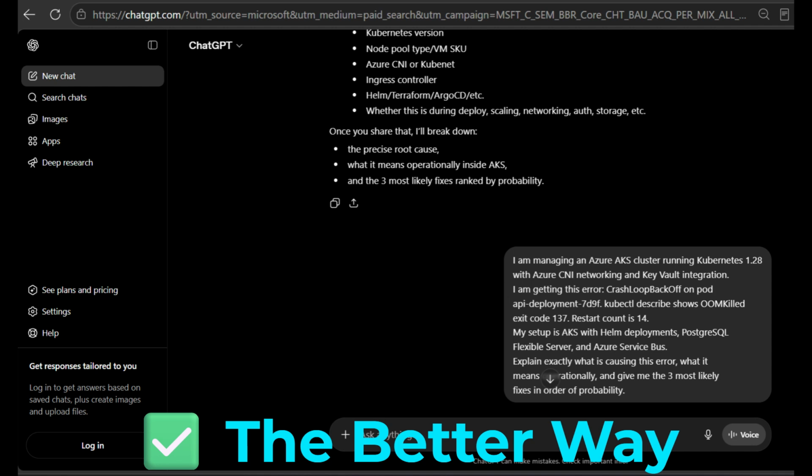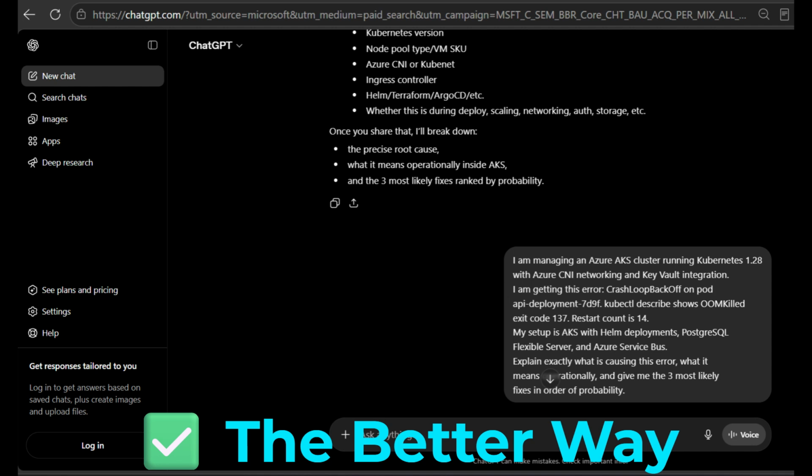I am managing an Azure AKS cluster running Kubernetes 1.28 with Azure CNI networking and Key Vault integration. I am getting this error. CrashLoopBackOff on pod api-deployment-7d9f. OOMKilled, exit code 137, restart count 14. My setup is AKS with Helm deployments, PostgreSQL Flexible Server, and Azure Service Bus. Explain exactly what is causing this error, what it means operationally, and give me the 3 most likely fixes in order of probability.